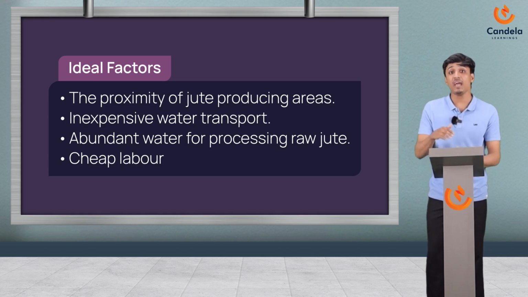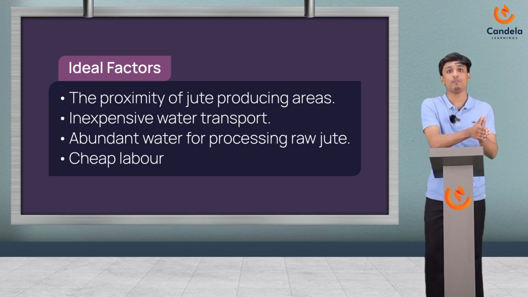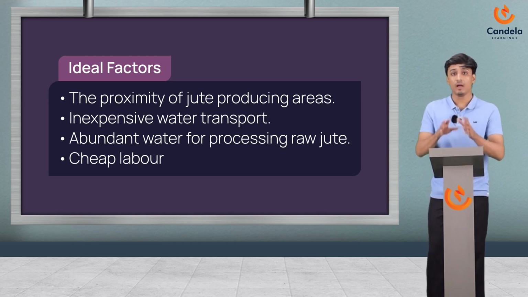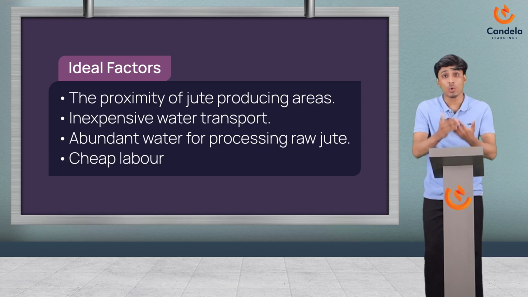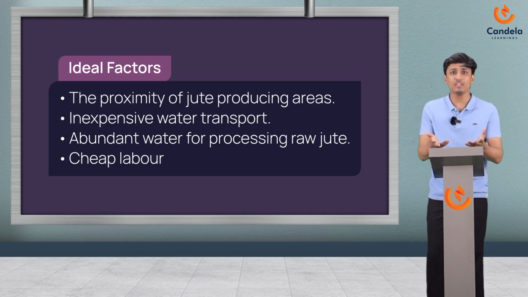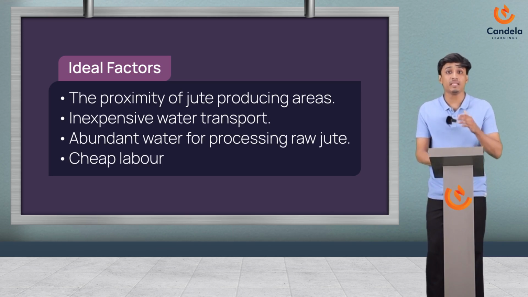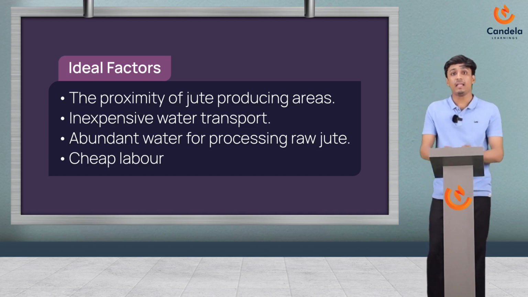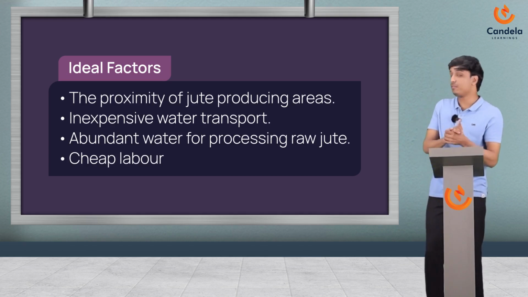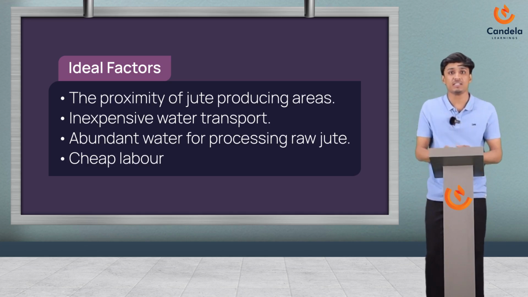Next one is they have a good network of railways, roadways and waterways to facilitate the movement of raw materials to the mills. Other thing is abundant water for processing raw jute. Obviously, if they are planning to locate their factory at a river bank, then they won't experience any scarcity of water, right? Okay. And another factor is cheap labor from West Bengal and adjoining states.